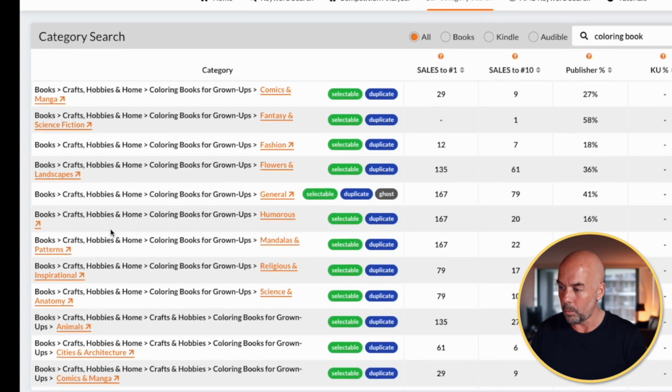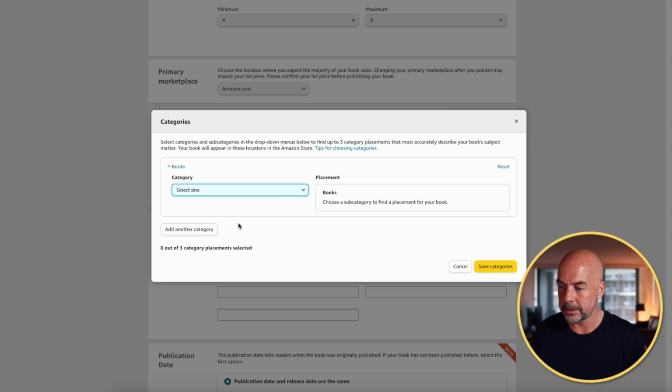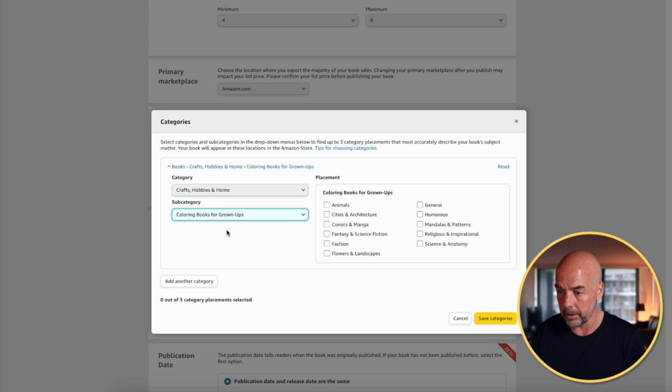Now, the issue behind these ghost categories is that you will not know this exists from the choice you make on the category page. Let me show you. So if we go to this one here, books, crafts, hobbies and home, colouring books for grown-ups, go to KDP and choose those, crafts, hobbies and home, colouring books for grown-ups, and then we can choose humorous.